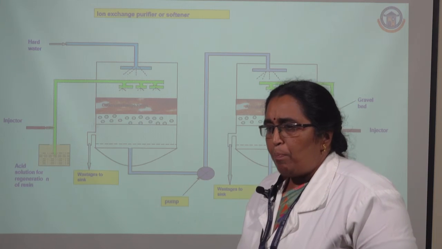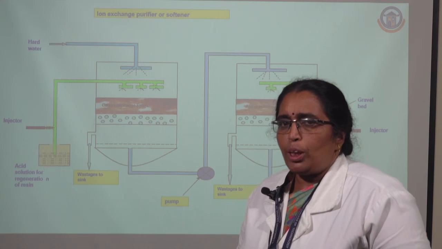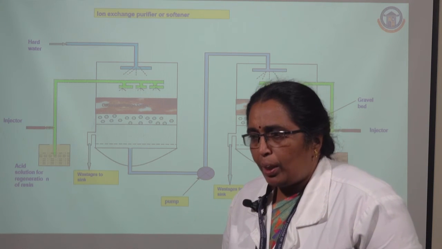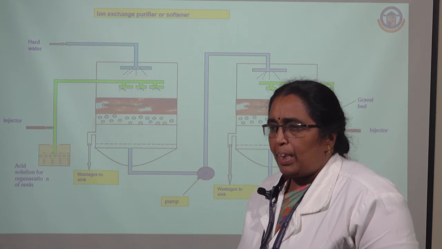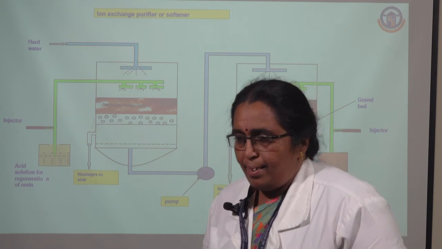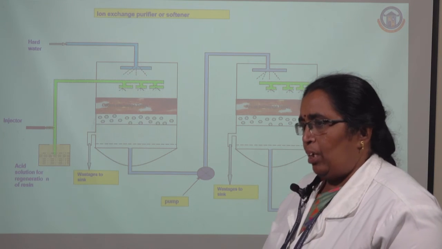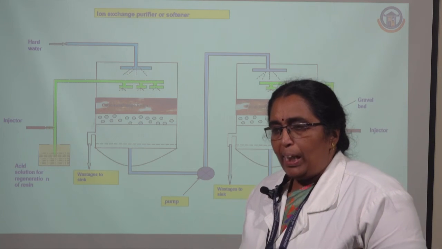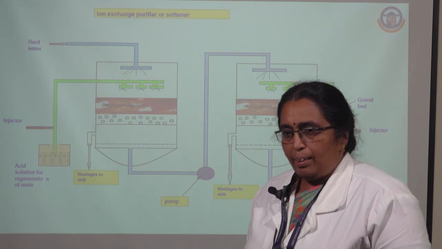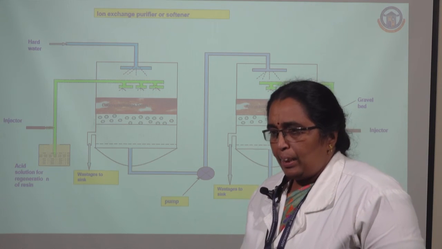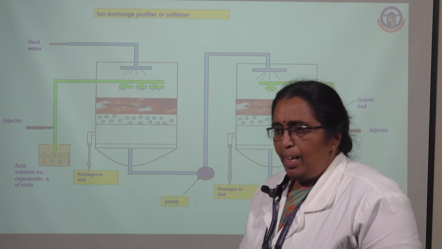Here whatever positive ions are present in the water are replaced with the H plus ion of the resin. So the water which comes out from the cation exchanger contains only H plus as the positive ion, and the rest are negative ions.